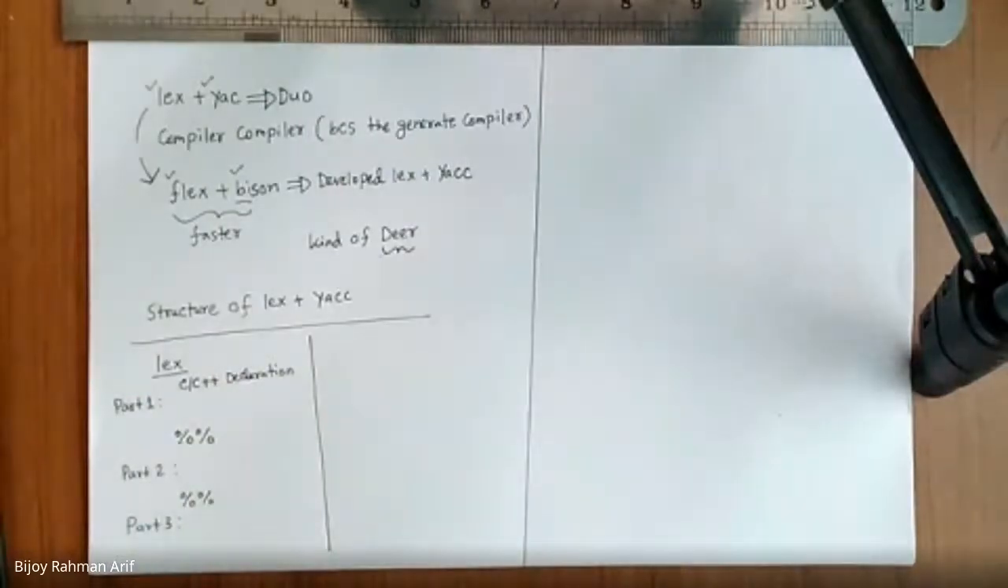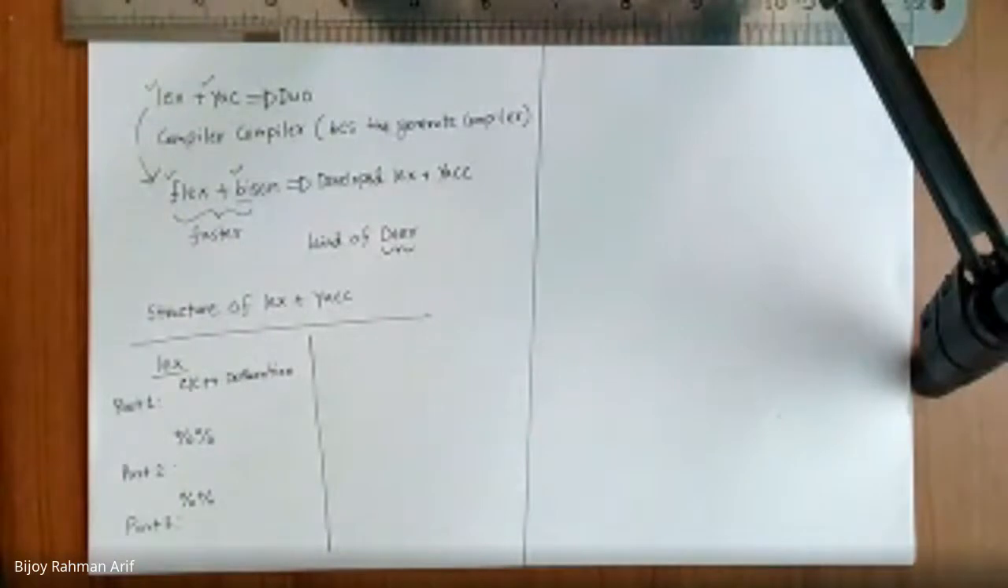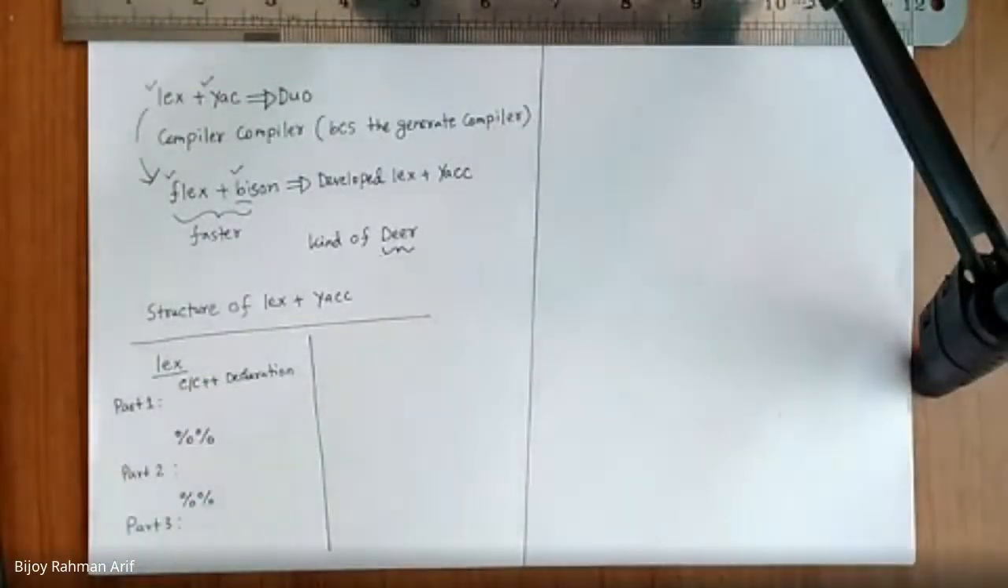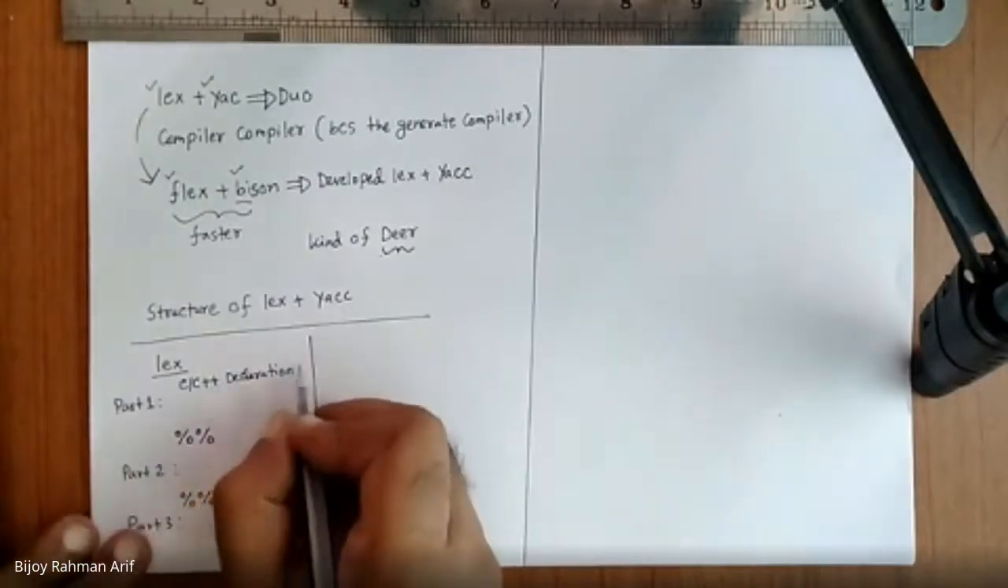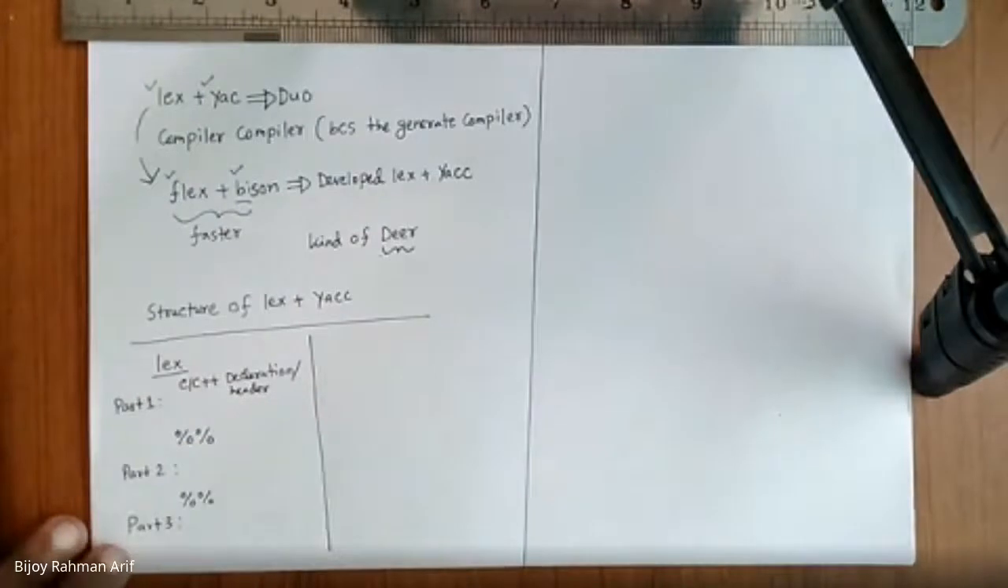C++ declaration. That means in your code, if you use some sort of libraries, for example, if you use printf, scanf, or this kind of functions, then you have to let the compiler know that I'm using these functions. That's why you include the libraries. So whenever you want to put C++ declarations or headers, you have to put those inside part 1.